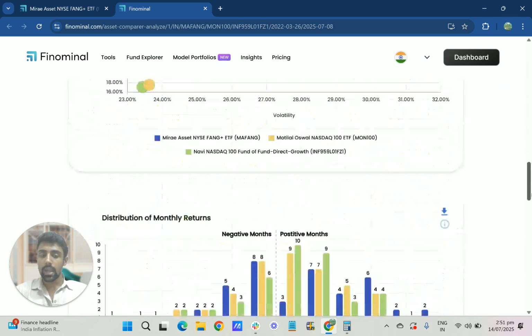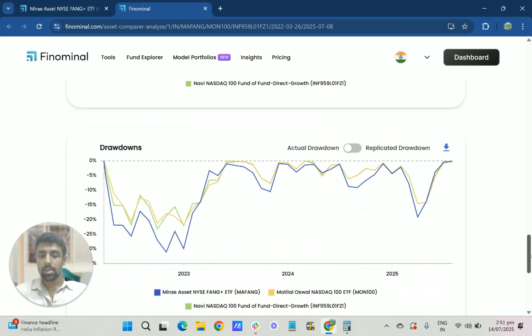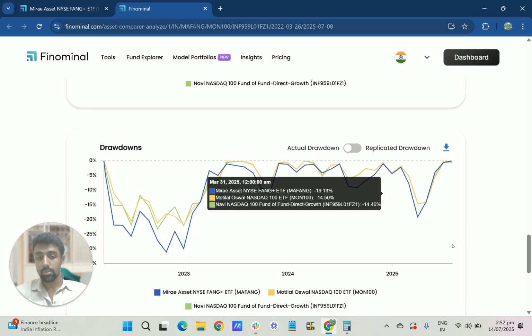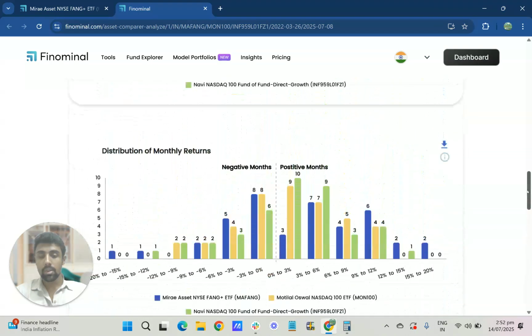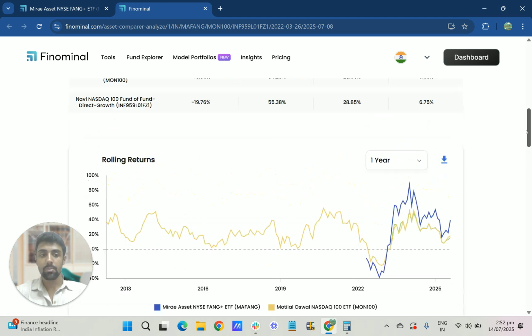As I've highlighted even before, this fund is much riskier in terms of drawdowns as well as volatility. You can see that this is much more volatile than the NASDAQ 100 ETFs here.